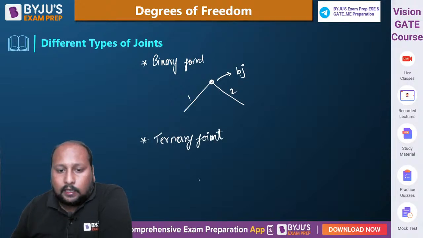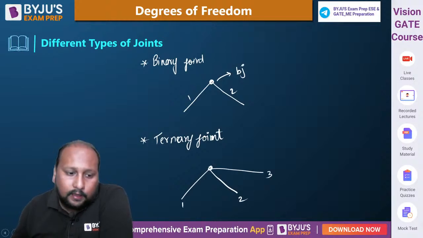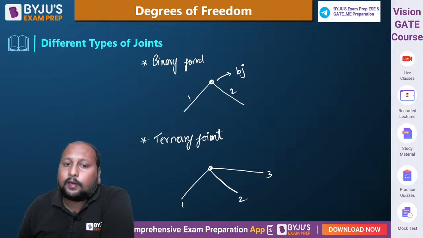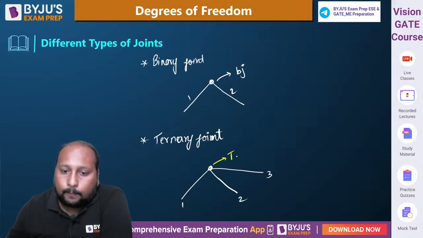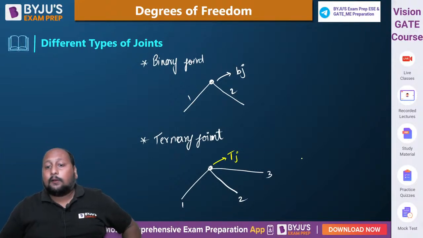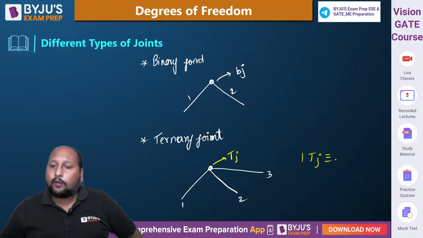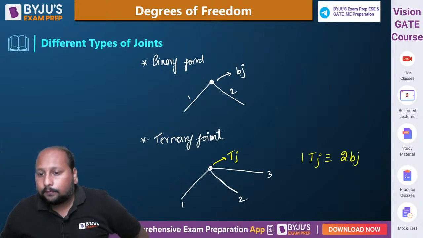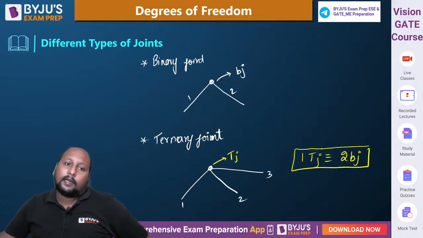A ternary joint is basically when three links are connected together at a single point. 1, 2, 3. इसको हम लोग बोलते हैं ternary joint. And it is observed that one ternary joint is equivalent to how many binary joints? Two binary joints. एक ternary joint दो binary joint के बराबर होता है.